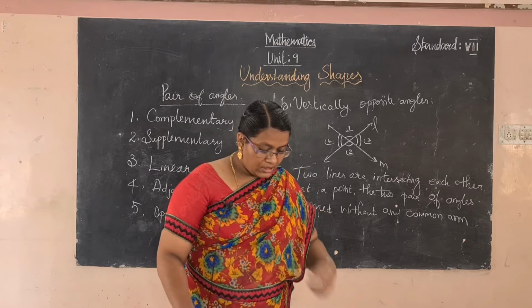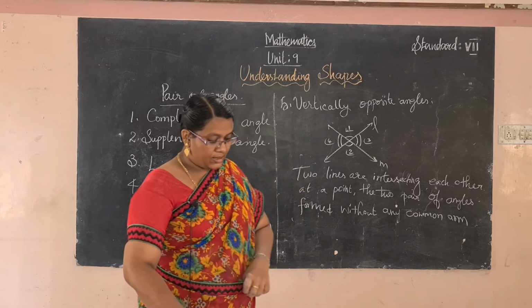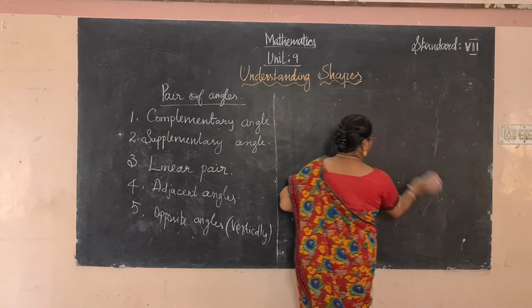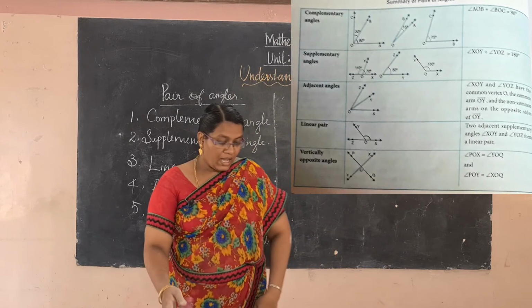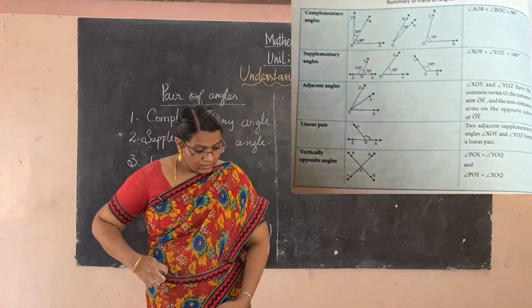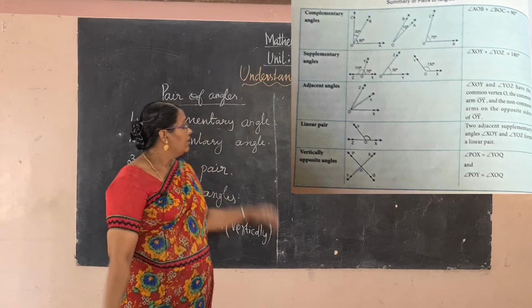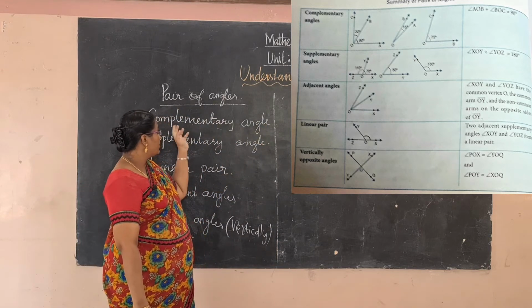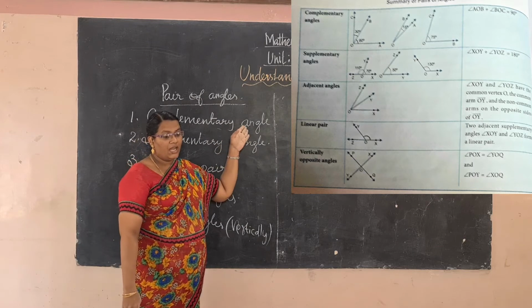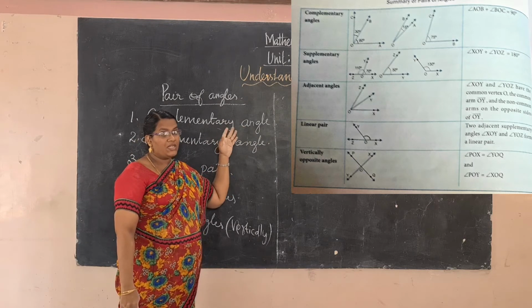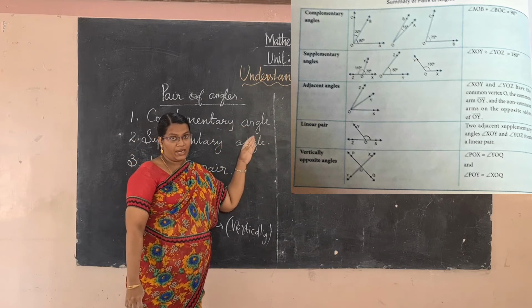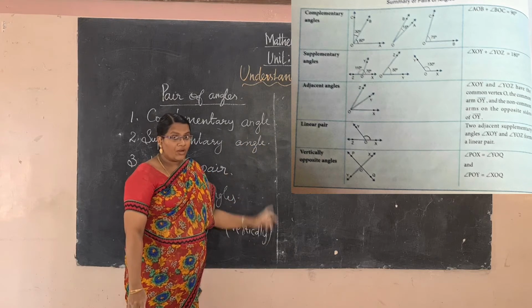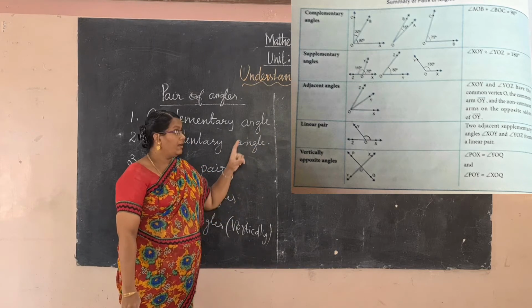Now see the summary of the angles. Okay, just to summarize the angles, the first one is complementary angles. Complementary angles means the sum of two angles is 180 degree.